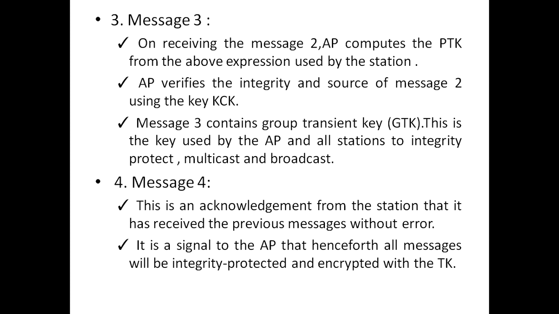This is the key used by the AP and all stations to integrity protect multicast and broadcast. Message 4 is an acknowledgement from the station that it has received the previous messages without error. It is a signal to the access point that henceforth all messages will be integrity protected and encrypted with the TK.